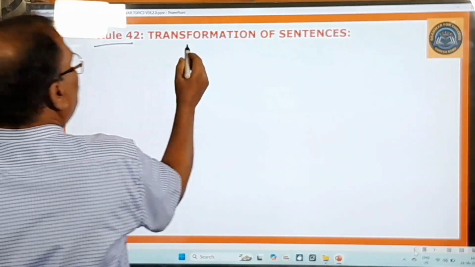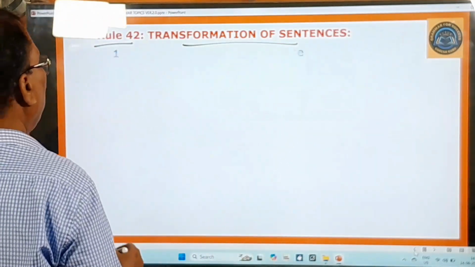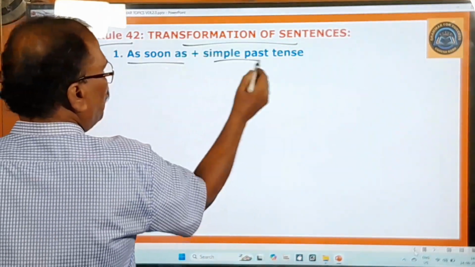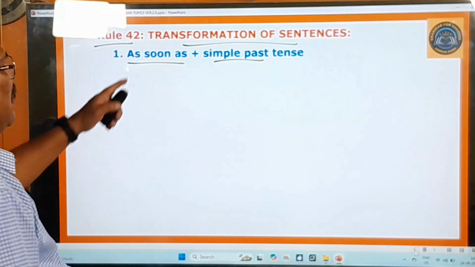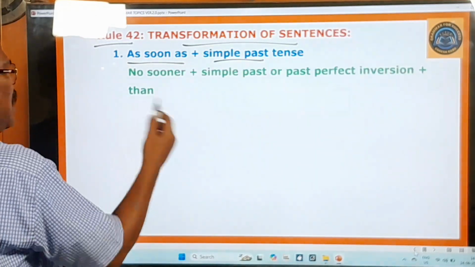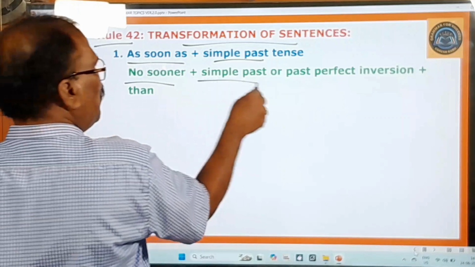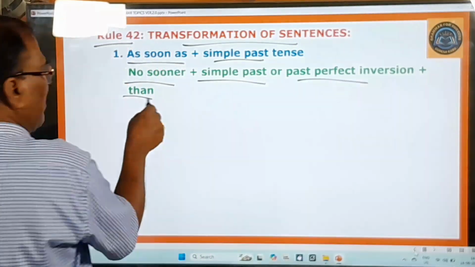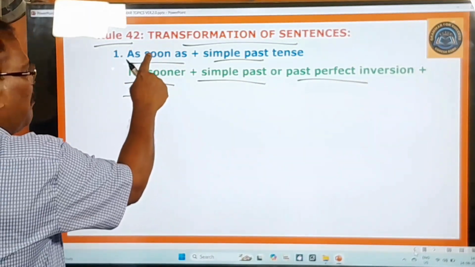Rule 42, transformation of sentences. So here you pay attention, as soon as plus simple past. So in the examination, as soon as plus simple past is given and you are asked to change it into no sooner plus simple past or past perfect inversion than. So the relevant one for this is only this.